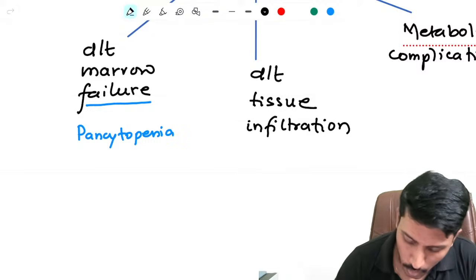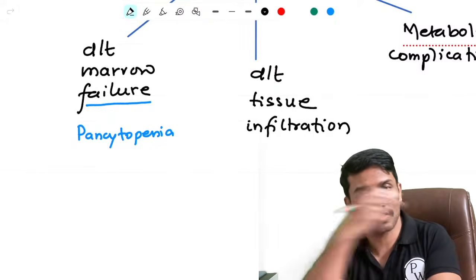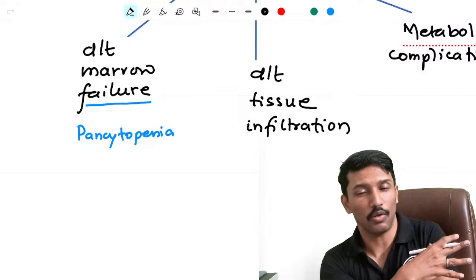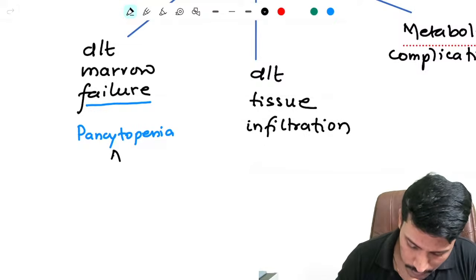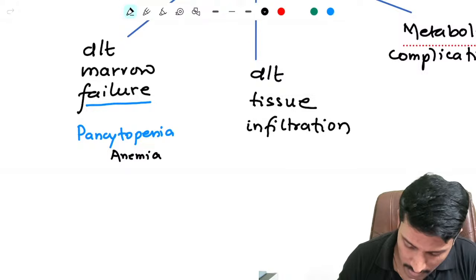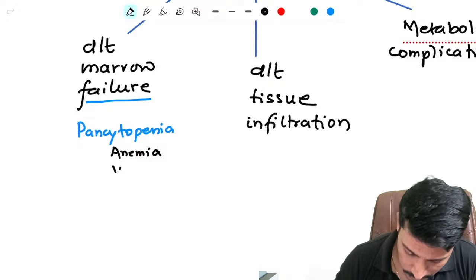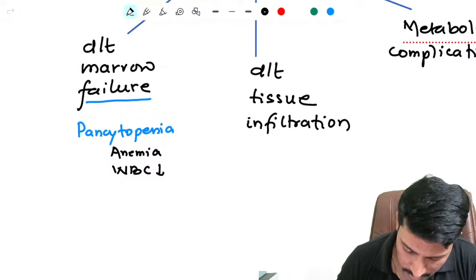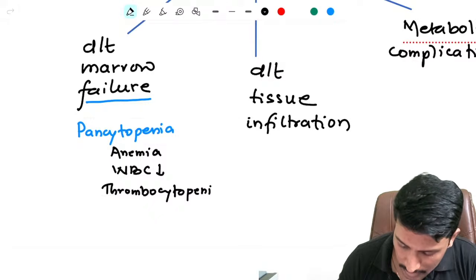What do I mean by that? All the three cell lines that we see in the peripheral blood are going to decrease, because the bone marrow, the production factory, is all occupied by these myeloblasts. So you will have anemia or decreased RBC count, right? Then you will have decreased WBC count, and you will also have thrombocytopenia. And all of these manifestations can lead to their own clinical consequences.